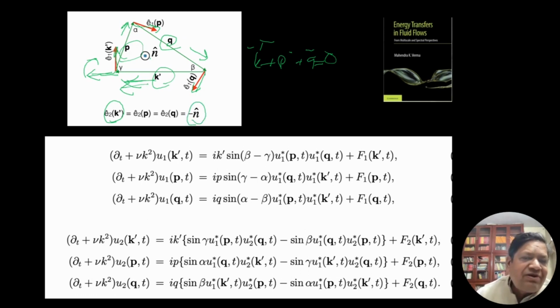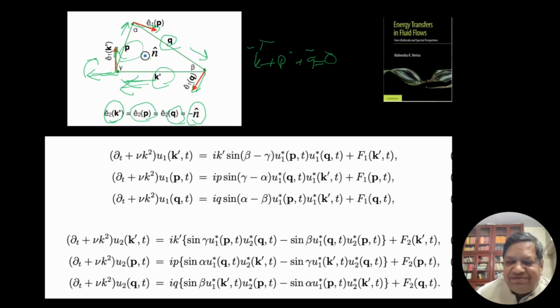Same thing for E1 and E2. So we have E2 K prime, E2 P, E2 Q, and they are all perpendicular to the plane of this triangle and into the surface. So great. How do I write equations? Now we have the U1 component and U2 component along E1 and E2. In 2D we have only U1. In 3D we will have both U1 and U2. How do I write down the equations?